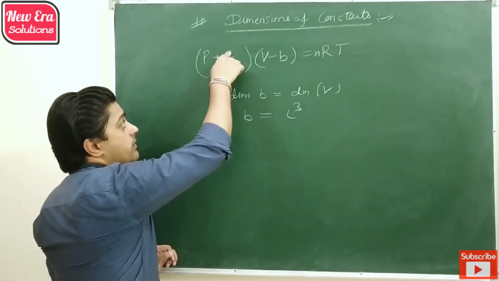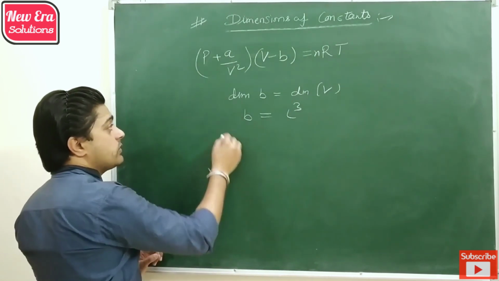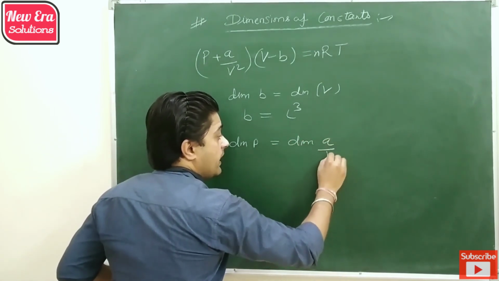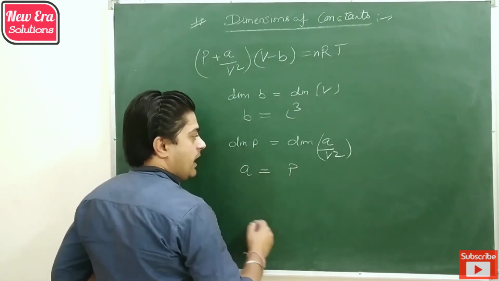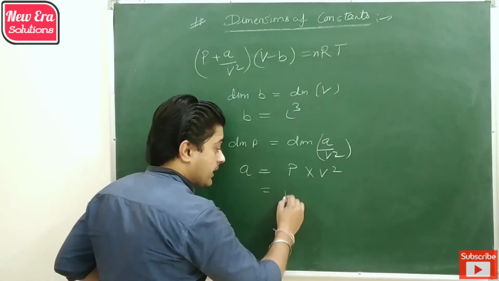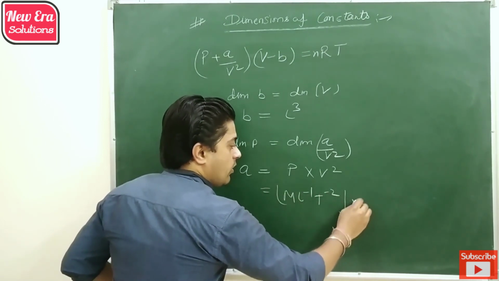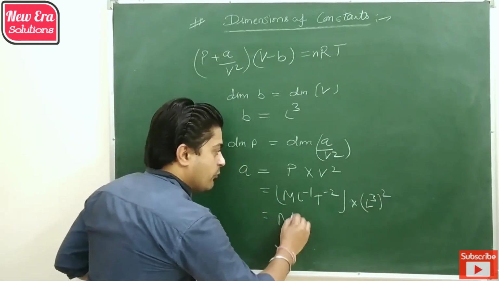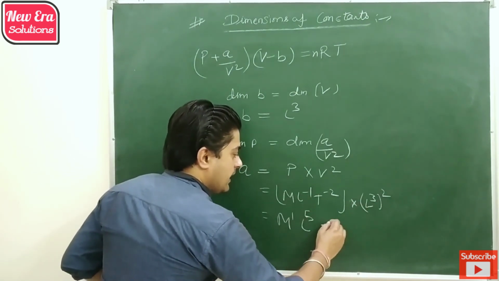Similarly, the term A related with V square is added to pressure. So the dimension of pressure has to be equal to the dimension of A by V square. Then the dimension of A is the dimension of P into the dimension of V square. Then the dimension of pressure is M1 L minus 1 T minus 2 into the dimension of volume, L cube, whole square. So we get M1 L minus 1 and plus 6 becomes plus 5, T minus 2.